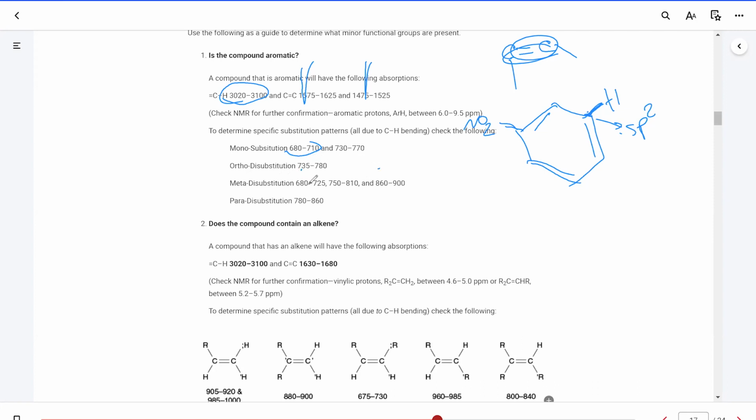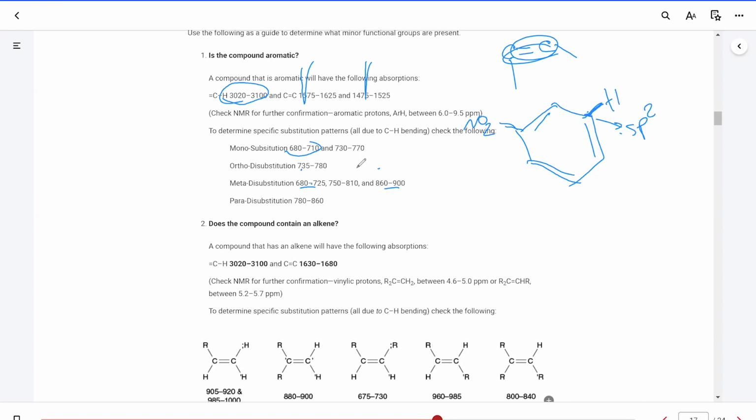If it's meta disubstituted, you get two peaks, one around 700 and one between 850 and 900. These numbers are in the fingerprint area. We don't use them often, but because I have included them in the lab manual, I wanted to mention how to use them as well.